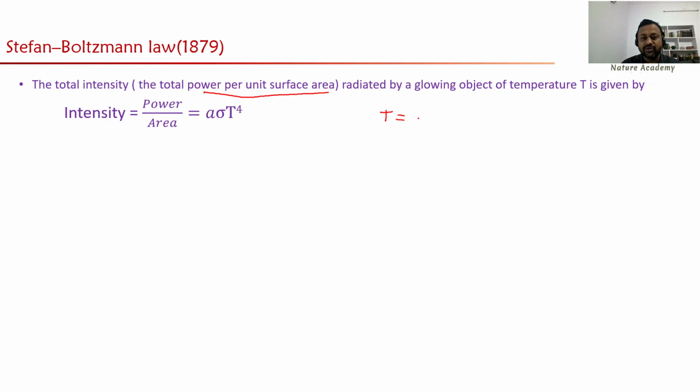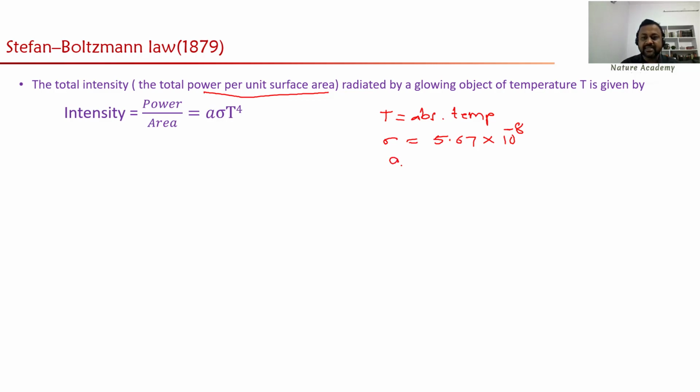T is the absolute temperature of a black body or a glowing object. Sigma is the Stefan Boltzmann constant. The numerical value is 5.67 times 10 power minus 8, so it is in the pattern 5, 6, 7, 8 like this. I'll write the units; what the units are will come later.